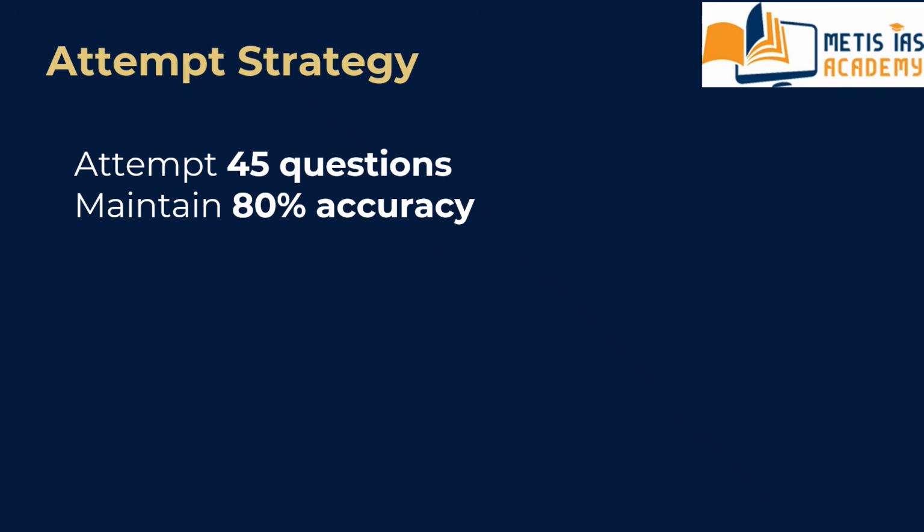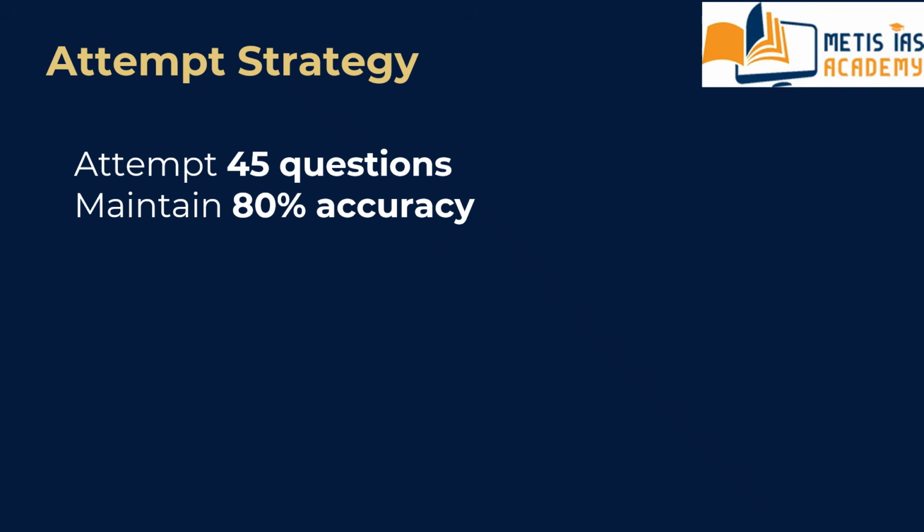Then the Metis strategy for CSAT. What is the strategy of Metis for CSAT? The goal in CSAT is not solving everything. The goal is controlled qualification. You need only 66 marks. That means about 27 correct answers.